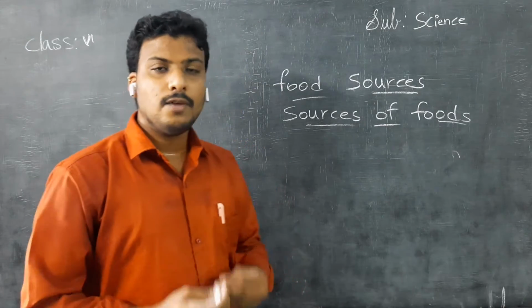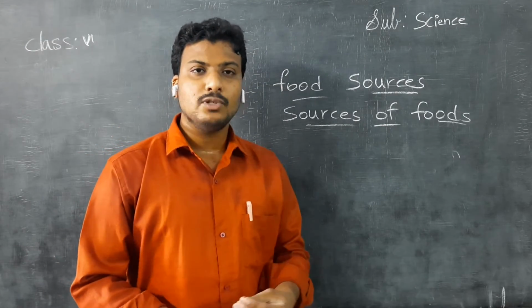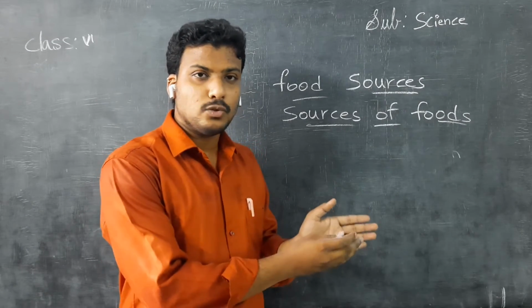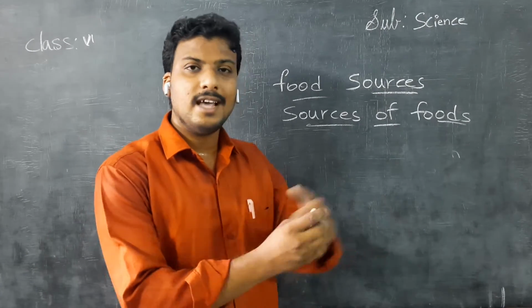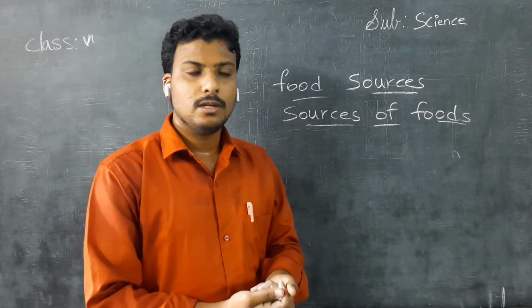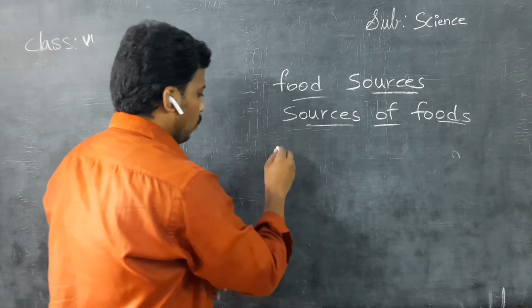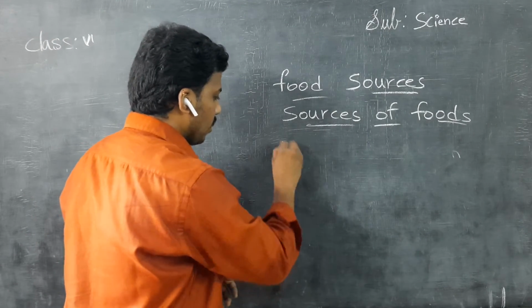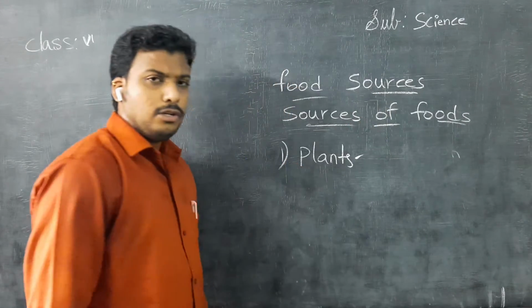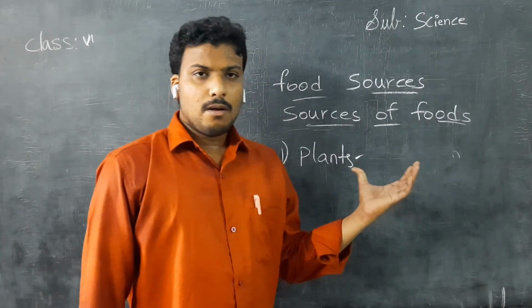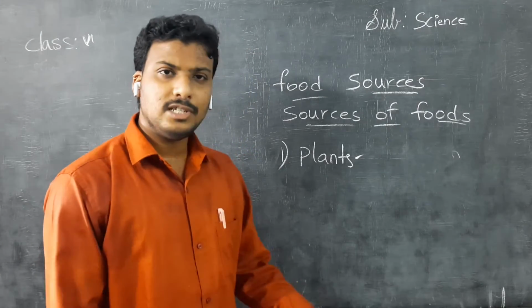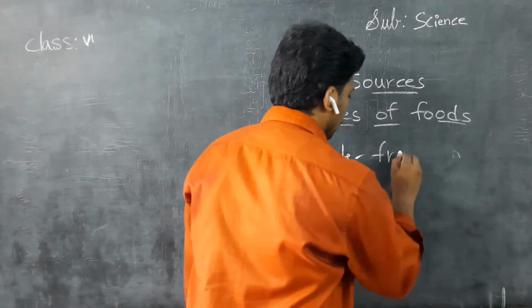Then the food materials or food items that we are eating, they also have sources, meaning the place from where we are getting them. Where is the source? Simple, children. If you take plants, you know a plant is a source for what?